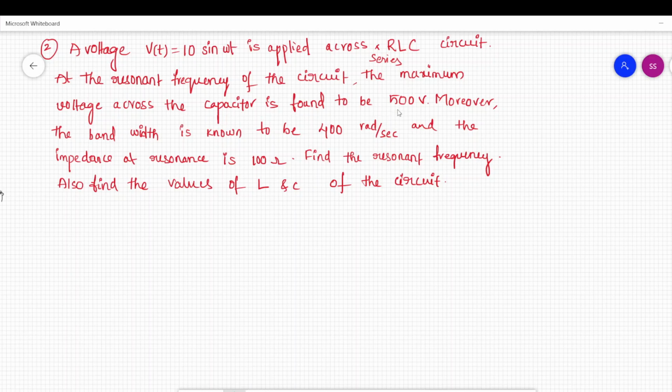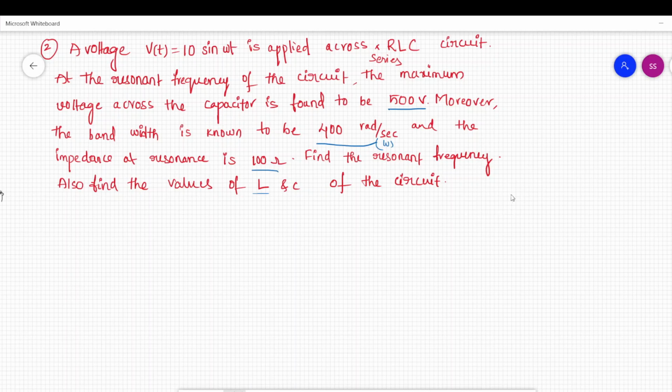Moreover, the bandwidth is known to be 400 radians per second, and the impedance at resonance is 100 ohms. Then find the resonant frequency. Also find the values of inductor and capacitor of the circuit.